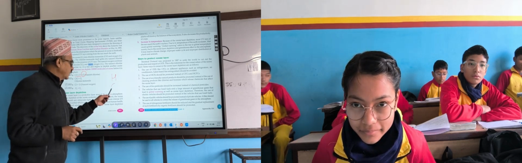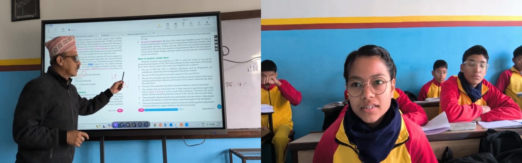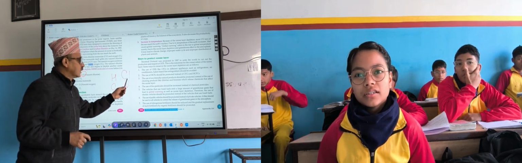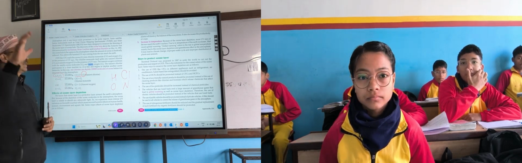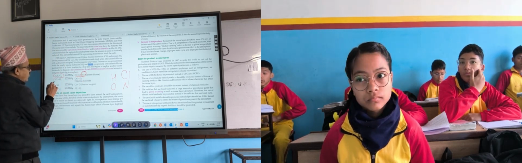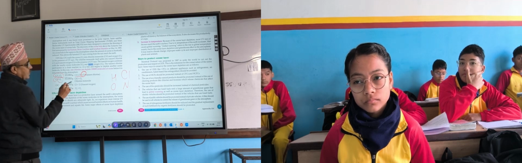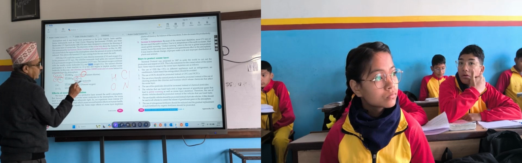Nascent hydrogen. What is this? Chlorine, atomic form, right? They are highly reactive. So nascent chlorine is formed. Nascent chlorine reacts with ozone and chlorine monoxide ClO is formed.